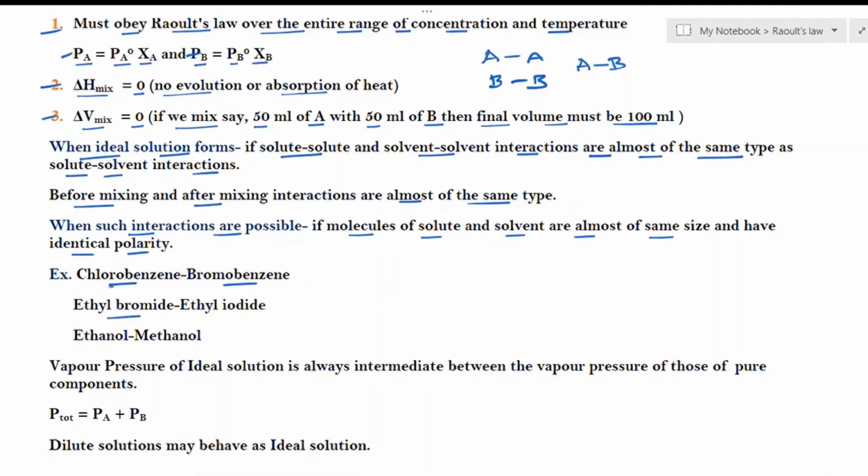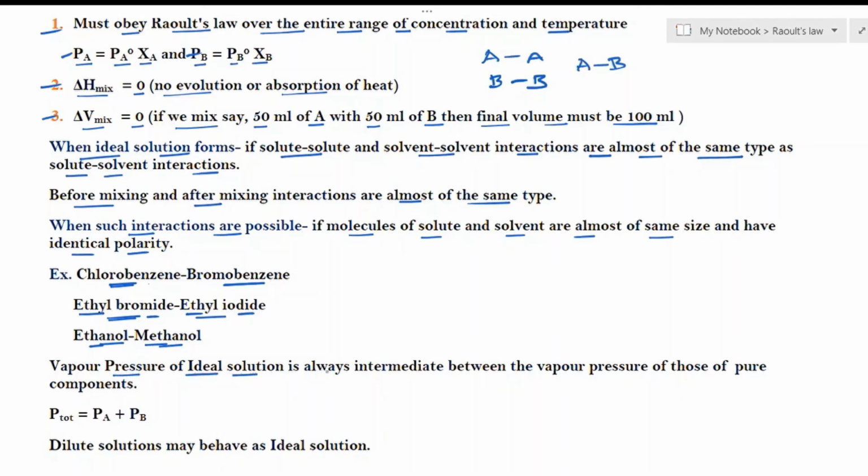Let's see some examples. Chlorobenzene and bromobenzene, ethyl bromide and ethyl iodide, ethanol and methanol. So in all these examples, common interactions are present: chloro, bromo, benzene, benzene, and ethyl bromide, iodide. Both these are alcohols. So if such molecules are there, then similar interactions are present and we will get an ideal solution.